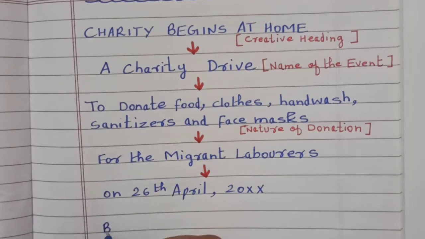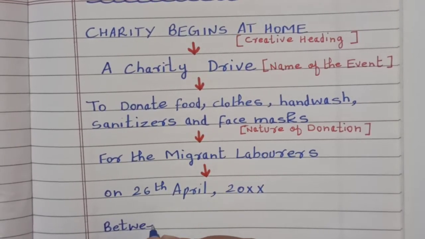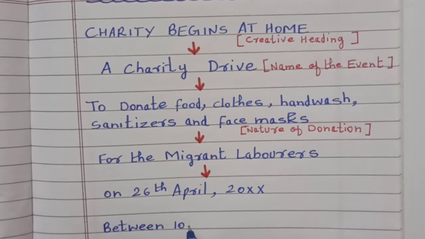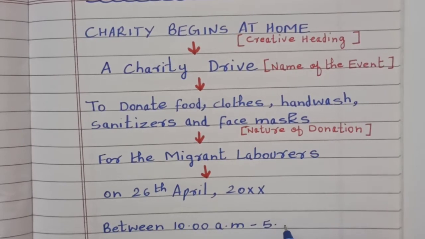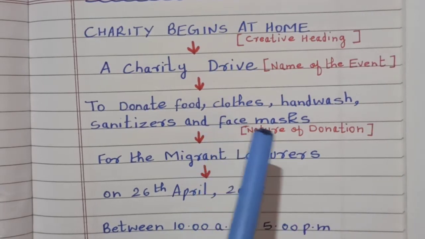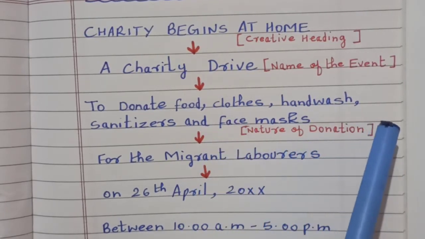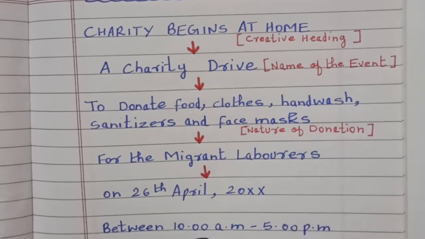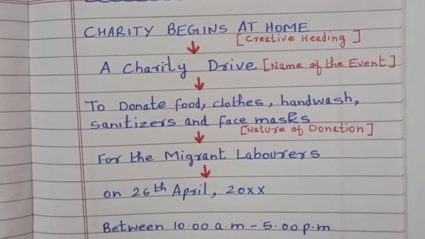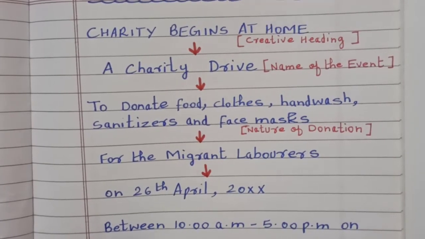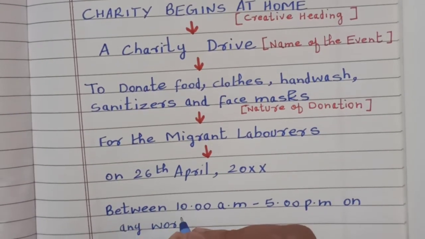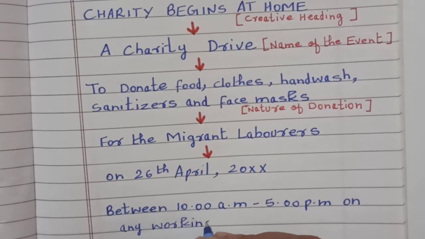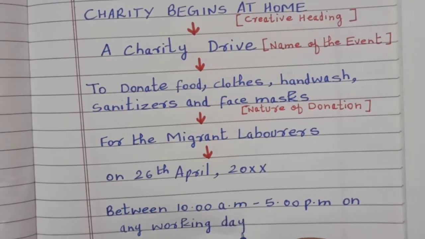So I will write between 10 a.m. to 5 p.m. You can donate the above written items, which is the nature of donation, form of the donation, from 10 a.m. to 5 p.m. according to your convenience, on any working day.